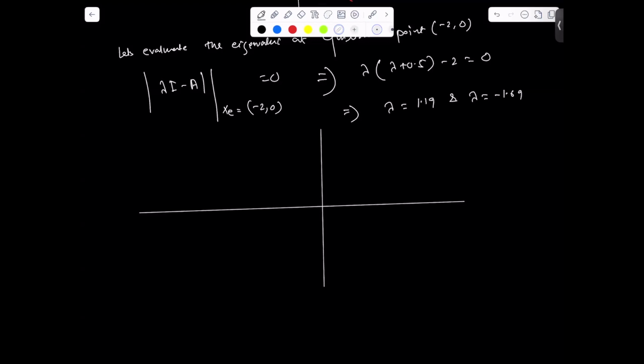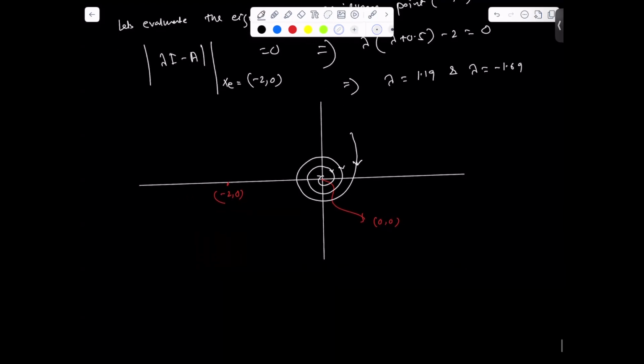So here we have the equilibrium point 0, 0. Another equilibrium point is minus 2 and 0, right? So here we are getting the stable focus. We are getting something like this. So this is converging to the equilibrium point.